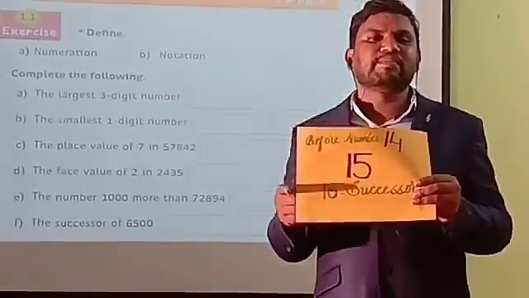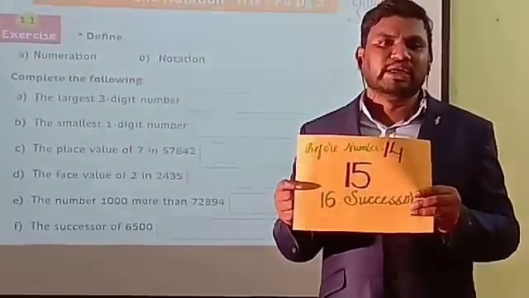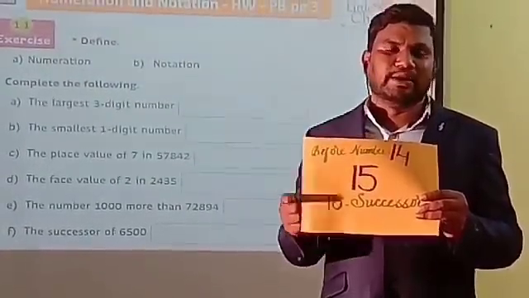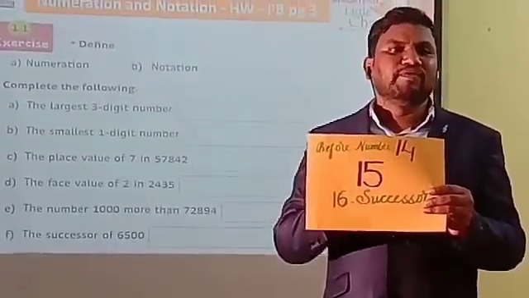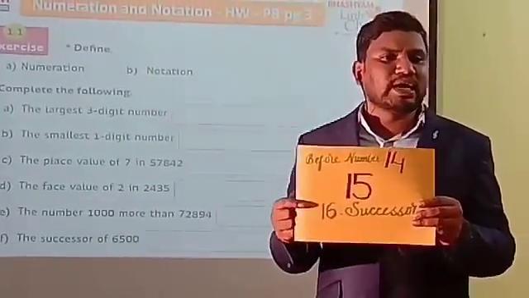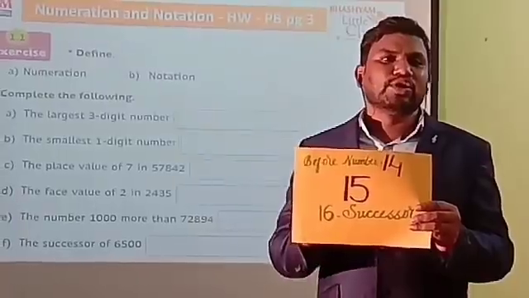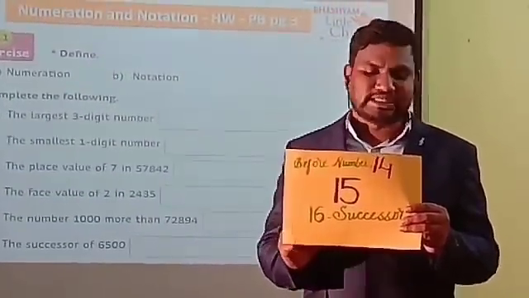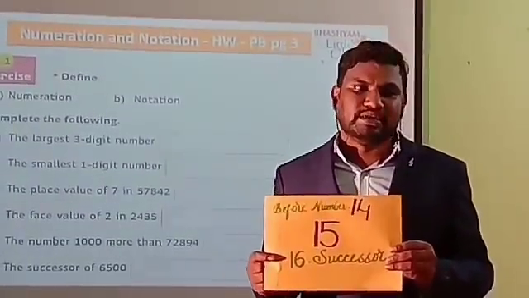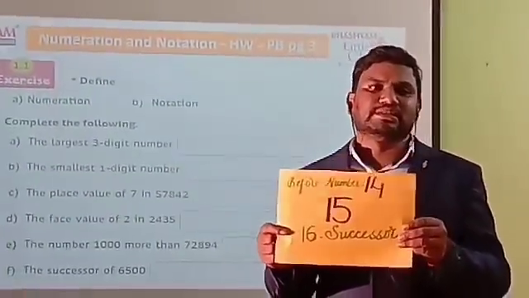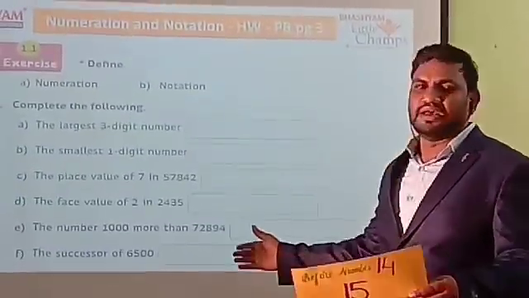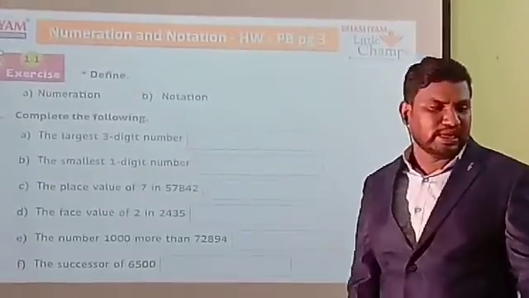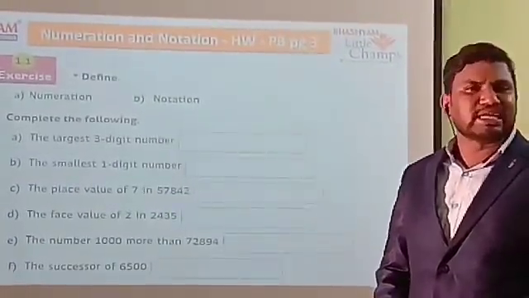Before 15, what number will come? 14. The number before, 14, is called predecessor. So after 15, which number will come? 16. So if you add 1 you will get the successor. Now 16, the next number, is called the successor. Here successor is 16, but here, the successor, the next number, whatever will come, you have to write the answer in the box. Understand children?